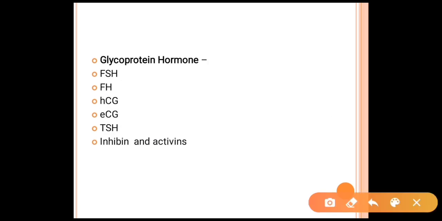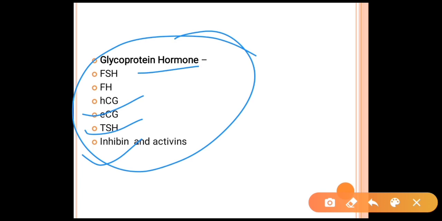So friends, next we are going to deal with some glycoprotein hormones. First is FSH, which is follicle stimulating hormone. LH, HCG, which is human chorionic gonadotrophin. ECG is equine chorionic gonadotrophin. TSH, thyroid stimulating hormone. Inhibin and activin, these are all glycoprotein hormones.